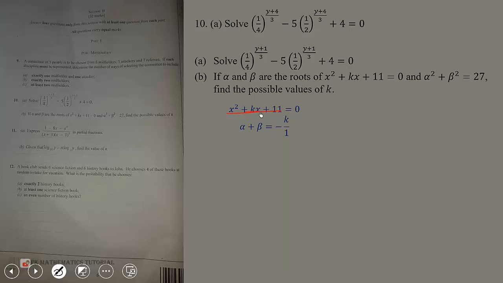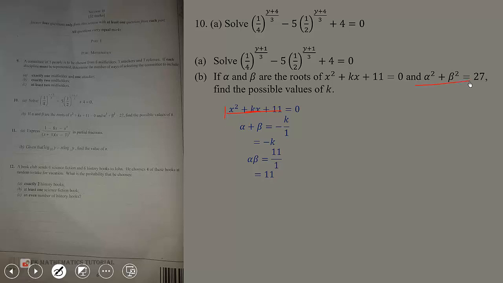The b is k and the a is 1, the coefficient of x squared. So this will give us alpha plus beta equal negative k. Then again, alpha beta is equal to c over a, which is 11 over 1, and that will give us 11.